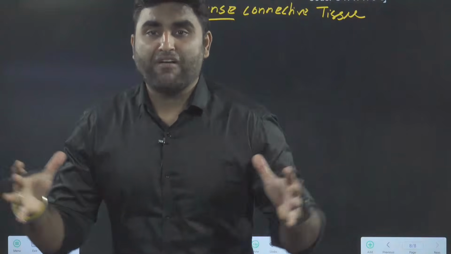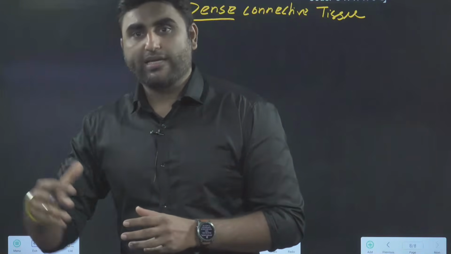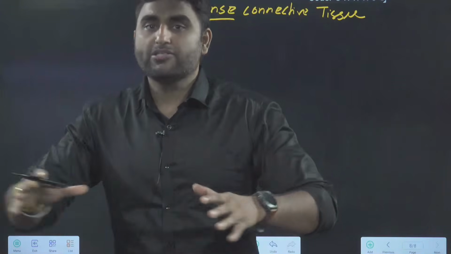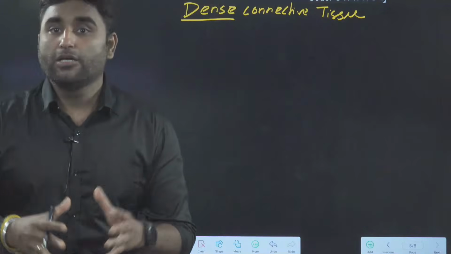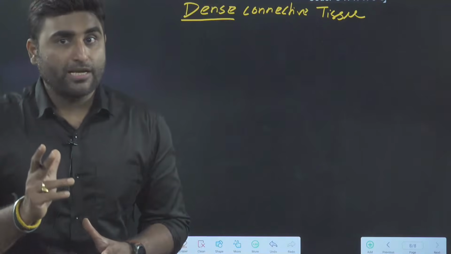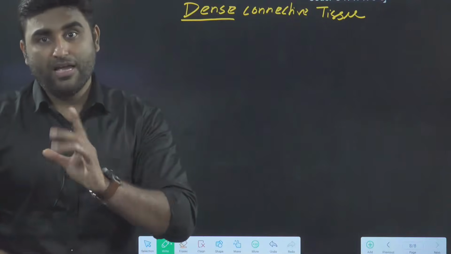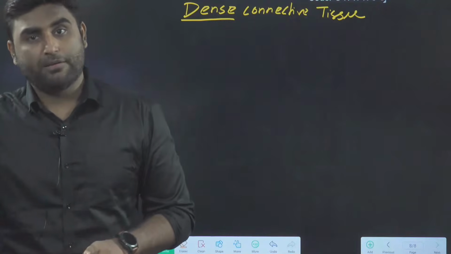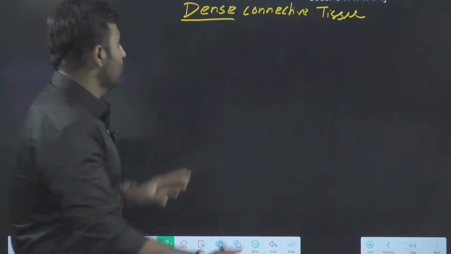Dense here means fibers. A lot of fibers are packed in the connective tissue. In loose connective tissue, fibers were loosely arranged. Here the fibers are densely packed, tightly packed, compactly packed. I am not saying compactly packed cells, because then it would become epithelial. I am saying compactly packed fibers, so dense connective tissue.